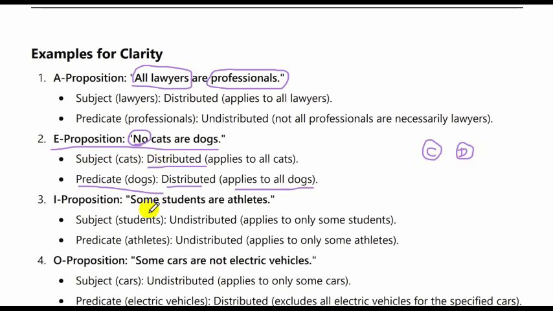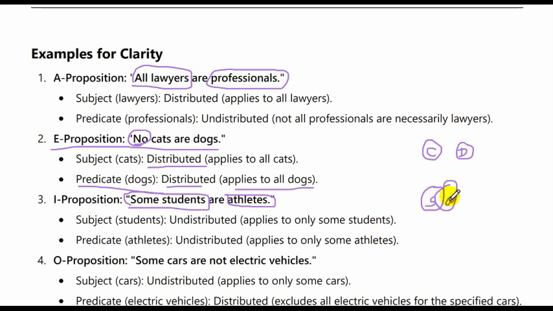I proposition. Some students, which means undistributed, are athletes. So it applies to only some athletes. As I explained in the Venn diagram, some students are athletes.